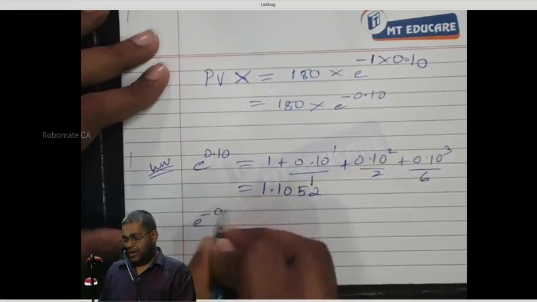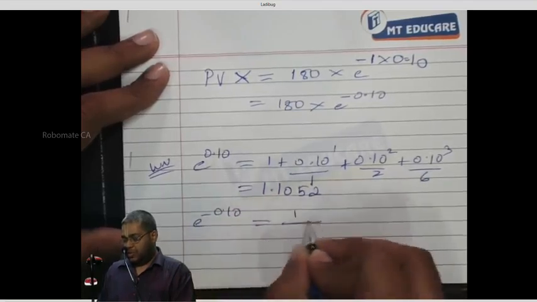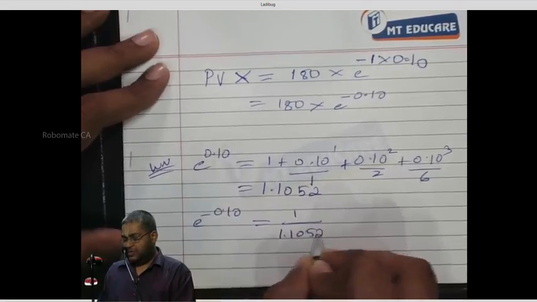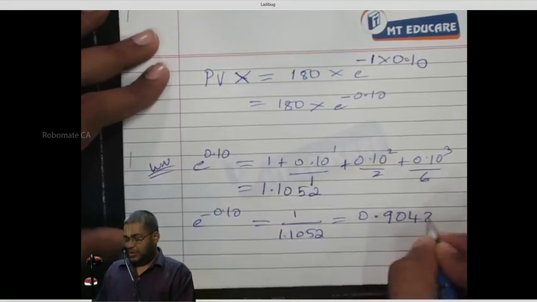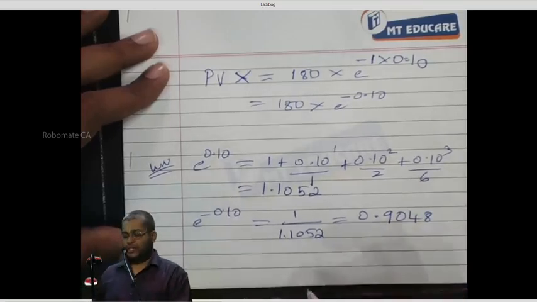E power minus 0.10 is equal to 1 by 1.1052. Tell me the number here: 0.9048.